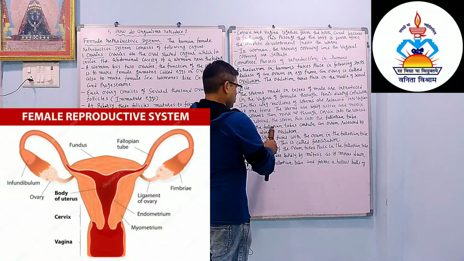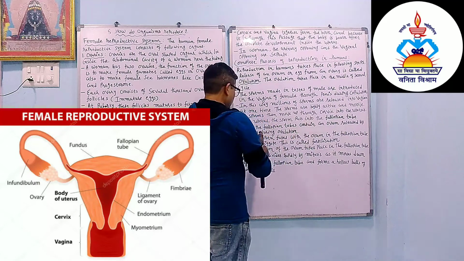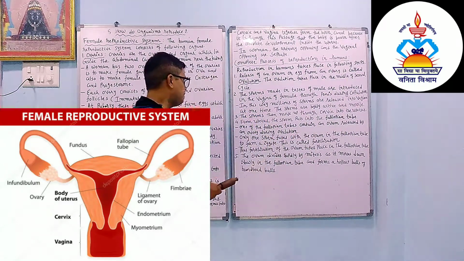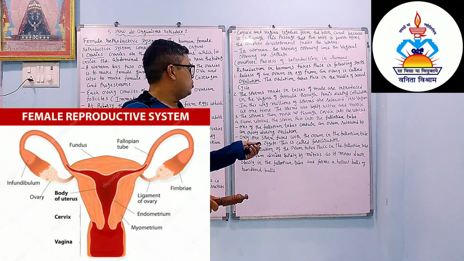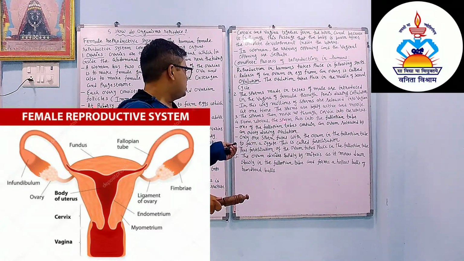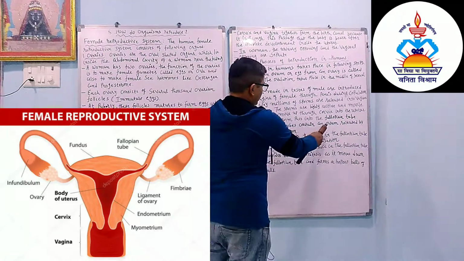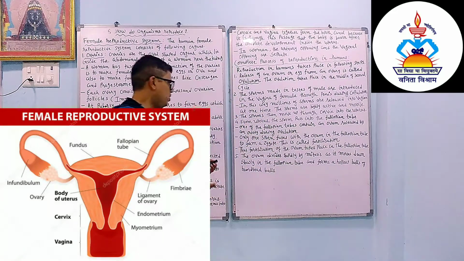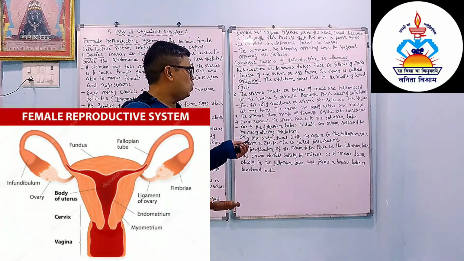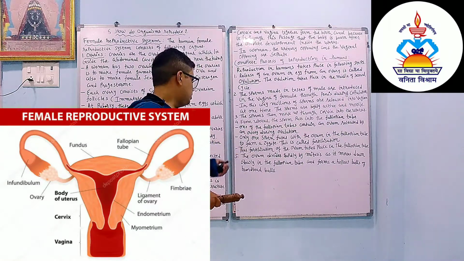One of the fallopian tubes contains an ovum released by an ovary during ovulation. So the sperms move up through the cervix into the uterus, and from the uterus the sperms pass into the fallopian tube. One of the fallopian tubes contains an ovum that is released by the ovary during ovulation.